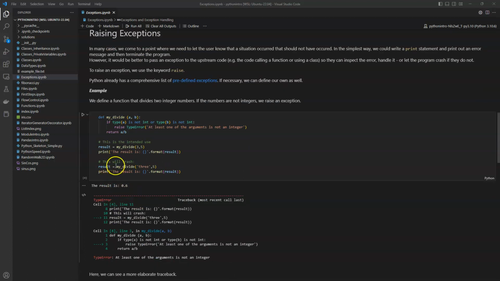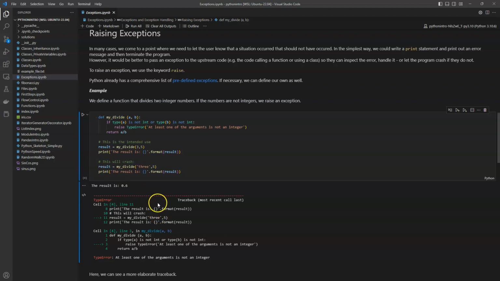Or we can have a crash with a type error because we don't handle this exception, so we let the program crash, but we get the type error. So we have 3 as a string instead of an integer, and here we can see the traceback. Here we see our own defined error message, the exception we have raised, and we can see how this occurred, right? So we call this function, and then the error was raised, and because we didn't handle the exception here, the program then finally crashed anyway.